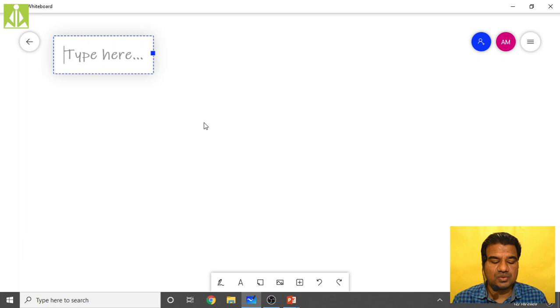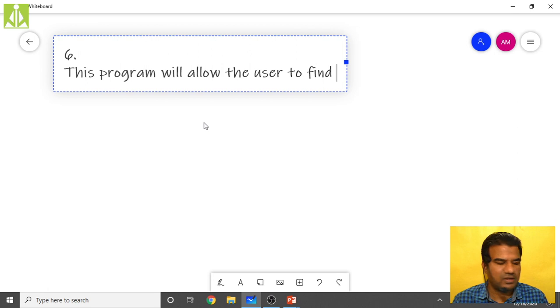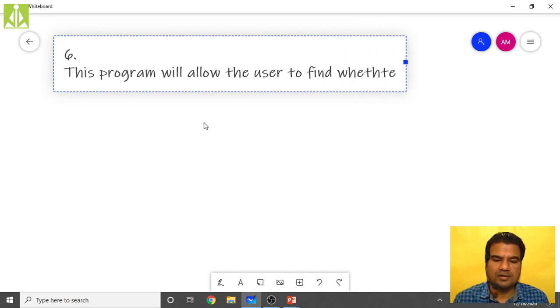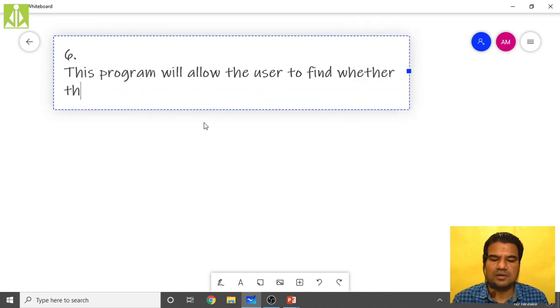And how we are writing the pseudocode, quickly you see, this is for the sixth problem statement. This program will allow the user to find whether the given number is even or odd.